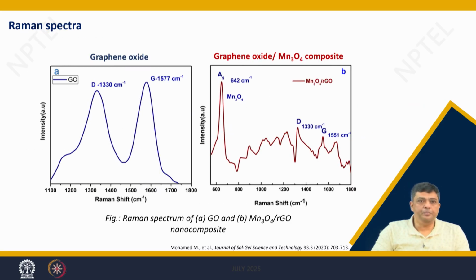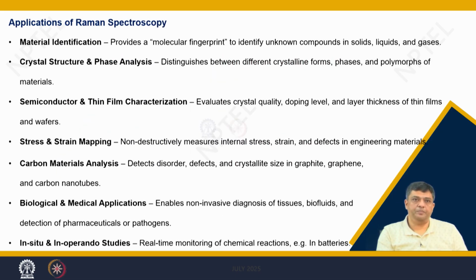You get, for example, the Raman spectra for graphene oxide or a composite of graphene oxide and Mn3O4, and you can easily get various types of modes, the D modes, the G modes, or the A modes or E modes in the samples, which will tell you the nature of bonds which are forming in the samples.